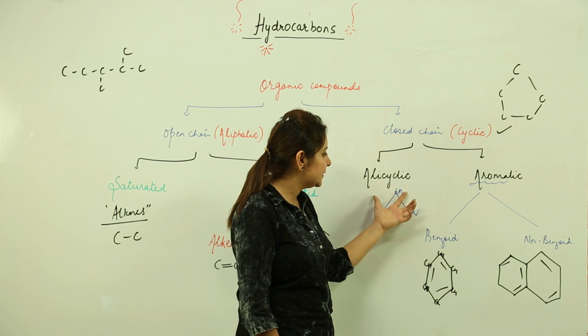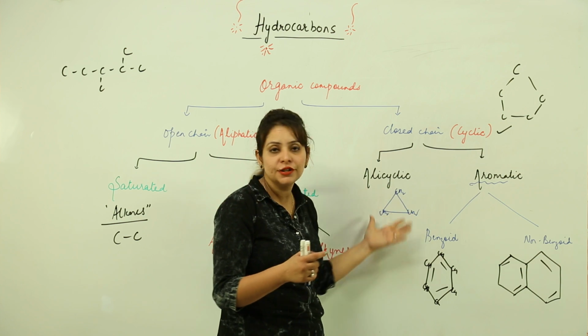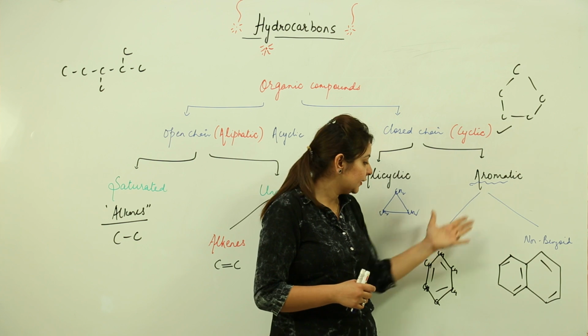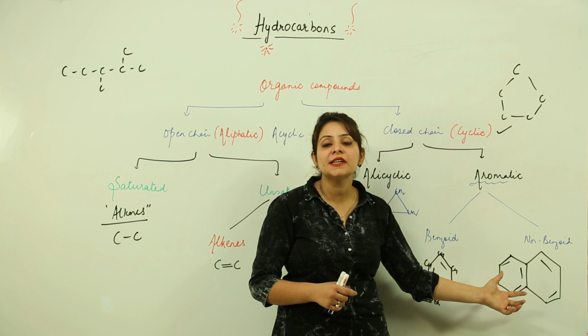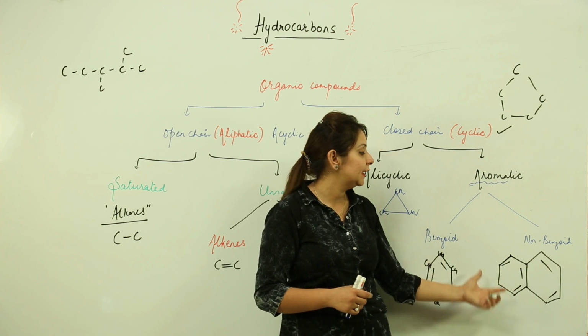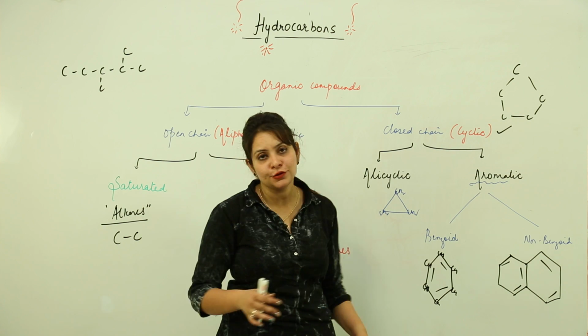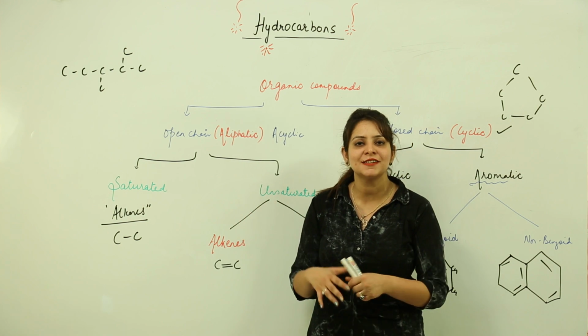And this may also contain any other atom in addition to carbon. Aromatic, if it contains a benzene ring, belongs to a benzoid-like structure, and when it possesses a ring that is particularly not a benzene ring, it is a non-benzoid structure. So this is our basic classification of the organic compounds. Just look at the board, practice it, make a flow chart, and go through it.